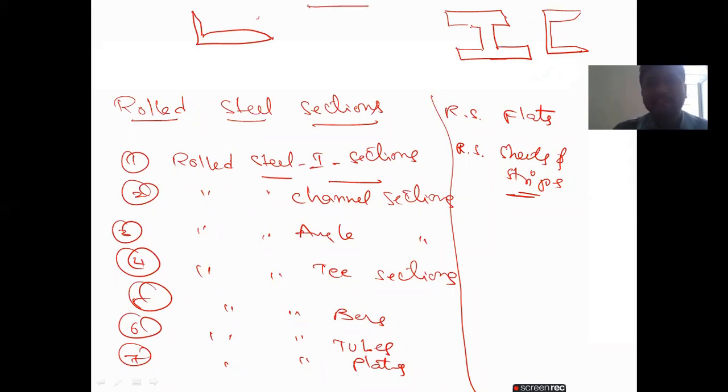Same like the T sections. It is like this. This is the flange, and we call this the web. Next, T sections and bars. We already know the bars and tubes, plates and flats. They are like normal sheets. So these are the most important sections. Again, in each one, I will show you the diagrams. Please wait for a while.